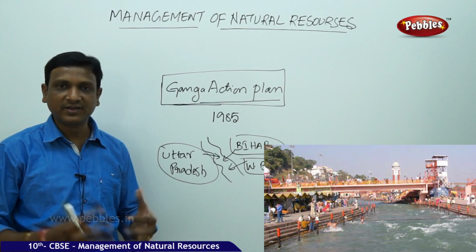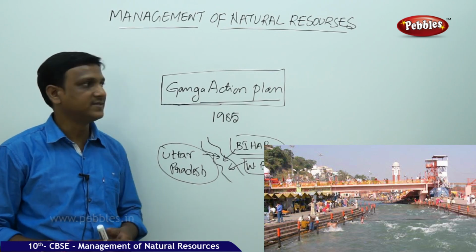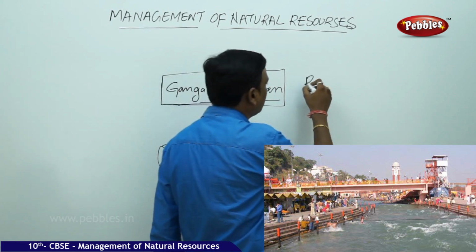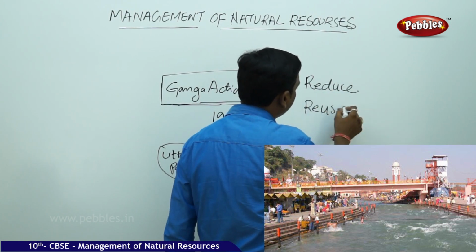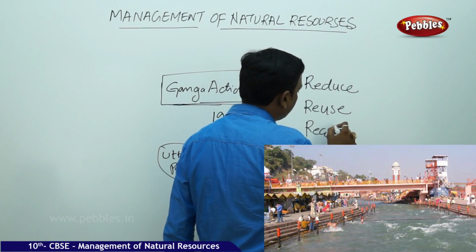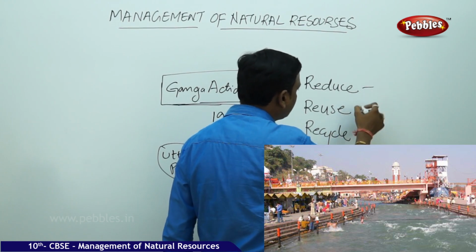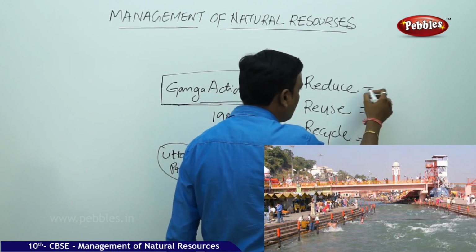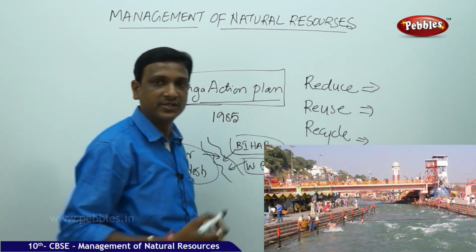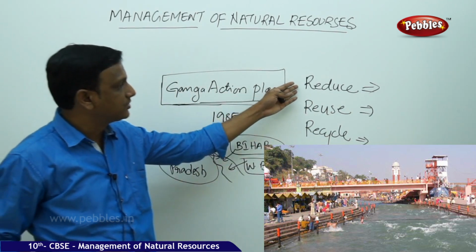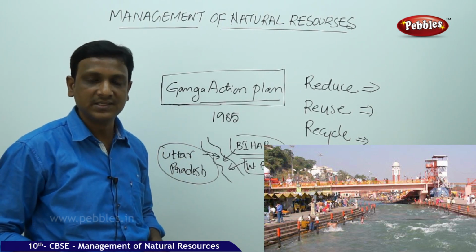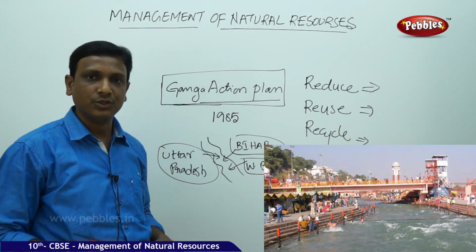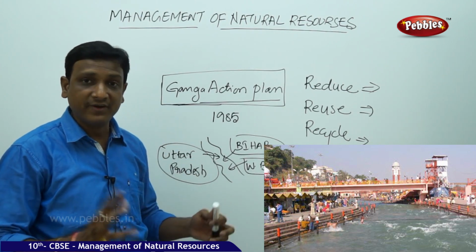So even at our level, we can start practicing the 3 R's: reduce, reuse, recycle. So these 3 things can be followed at our level, at your level. As a student, you can do this. You can reduce, you can reuse, you can recycle the natural resources or materials. By that, your contribution will be counted. Everyone does that.